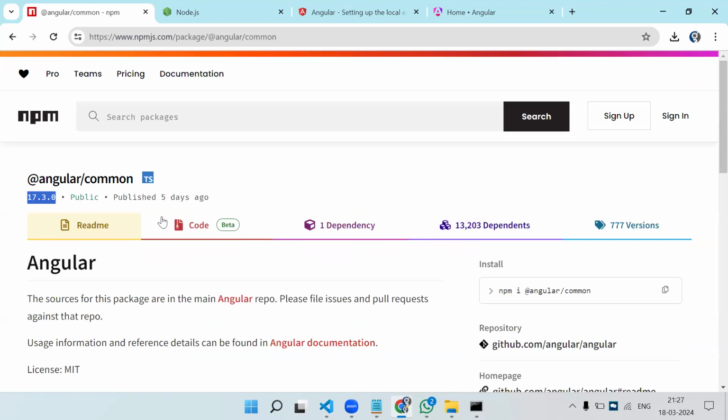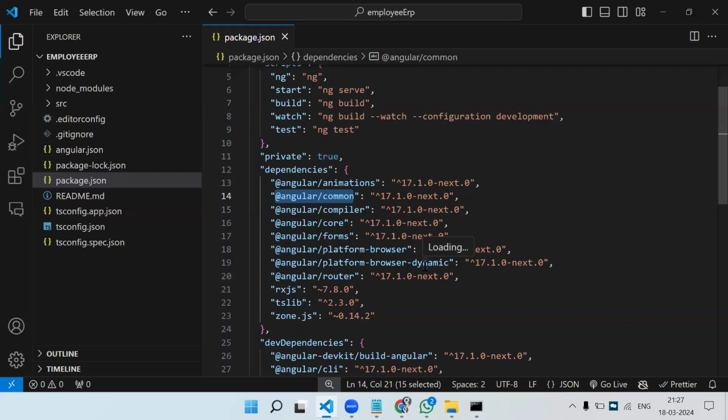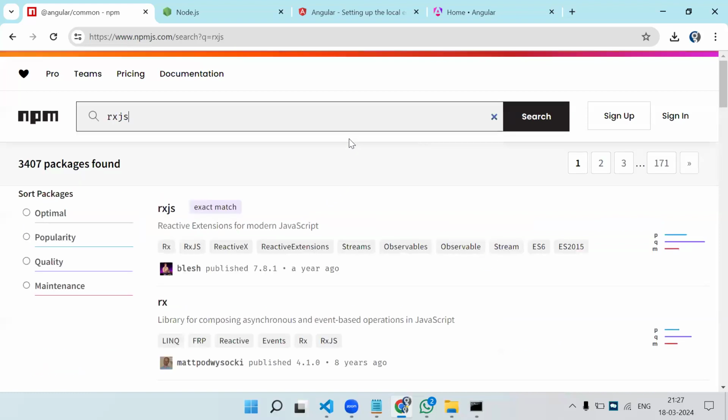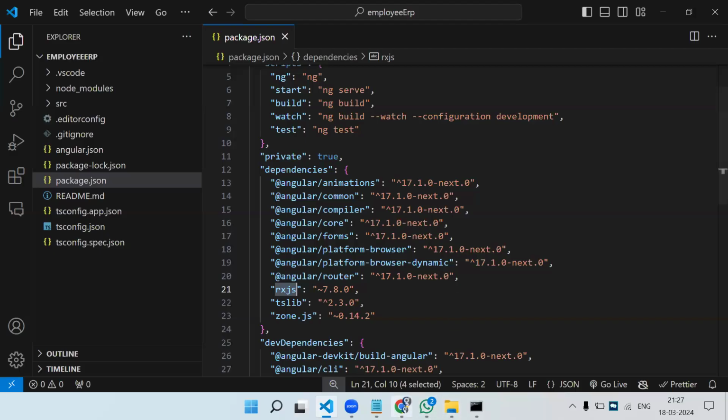The latest version is 17.3.0. But since on my machine I had 17.1, that's why it has created the 17.1.0 Angular project. Let's select RxJS. Let's try to search this also. This will also be present. See, this is also here. So whatever library names you can see over here, all are present in NPM.